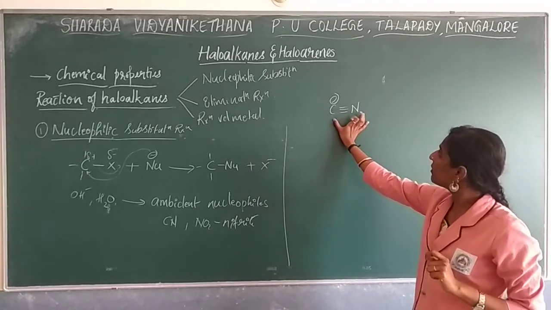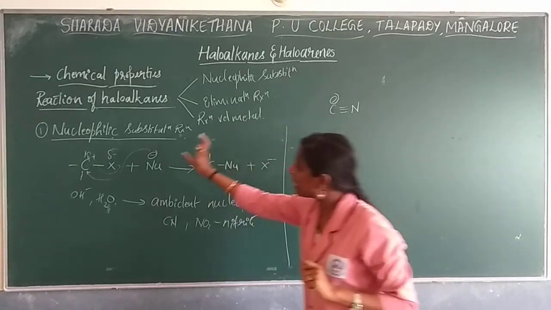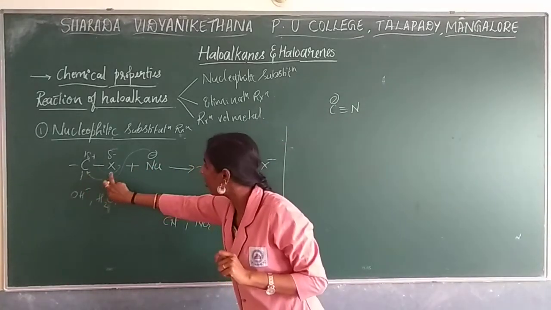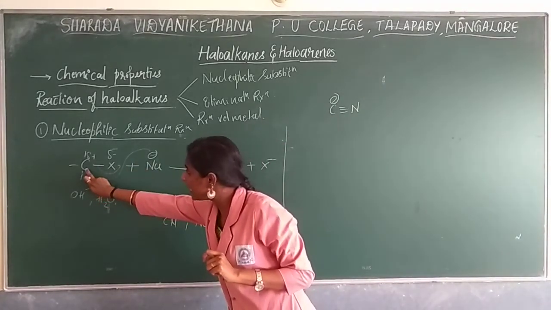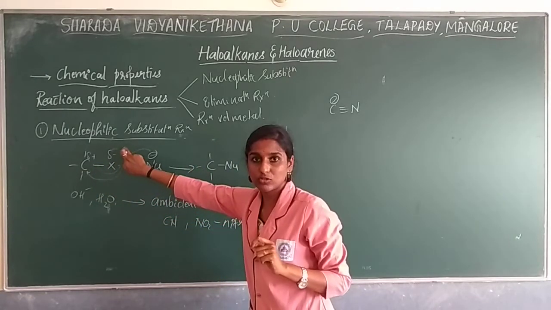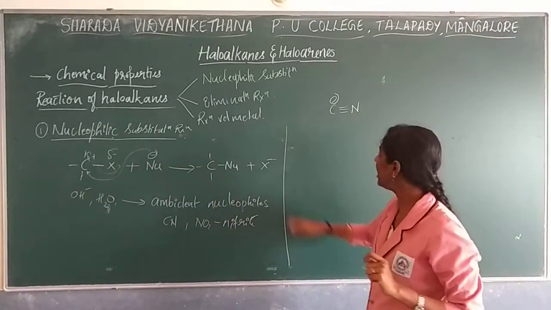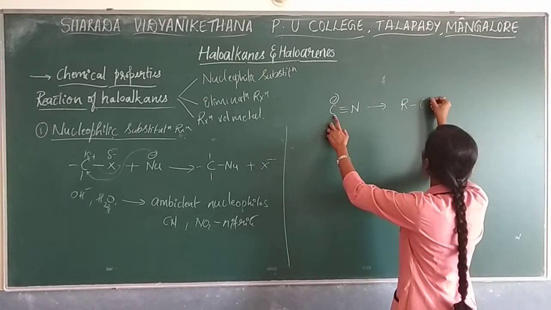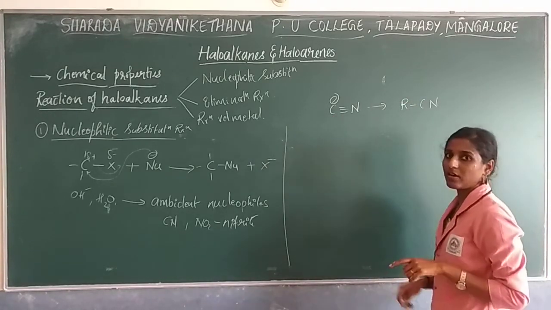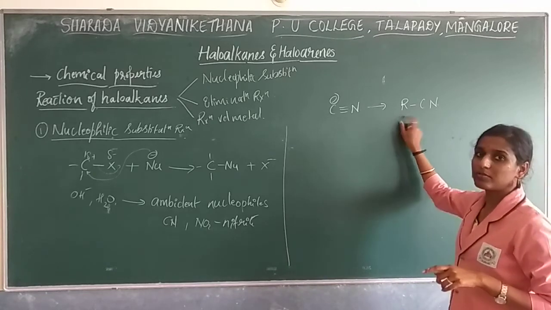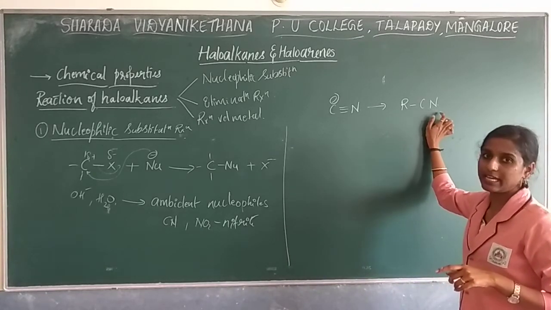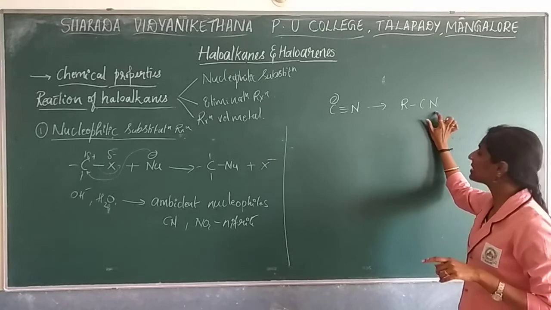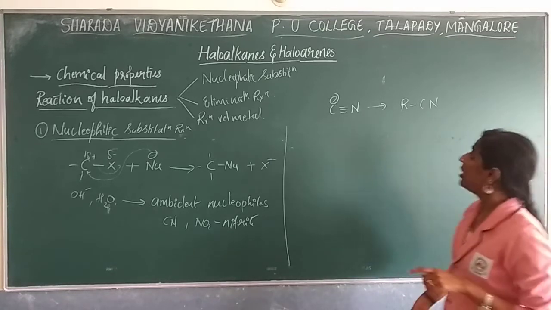When this acts as a nucleophile and attacks the haloalkane, the nucleophile will attack the carbon and the halogen group will be removed as halide. So you will get the product RCN, alkyl cyanide. The formation of alkyl cyanide will take place as a product.